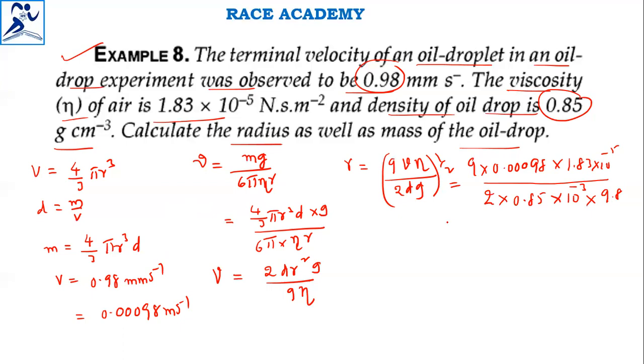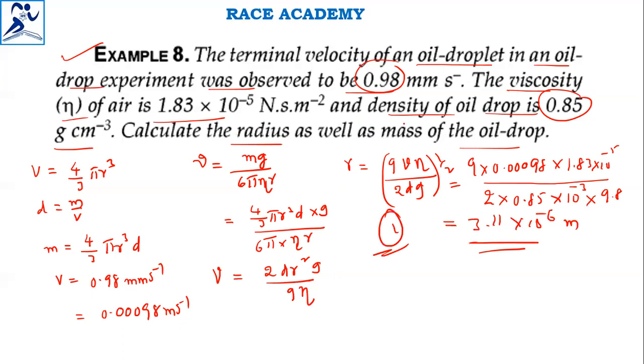If you start doing simplification, you will get 3.11 × 10^-6 meters. This is the radius, the first answer.